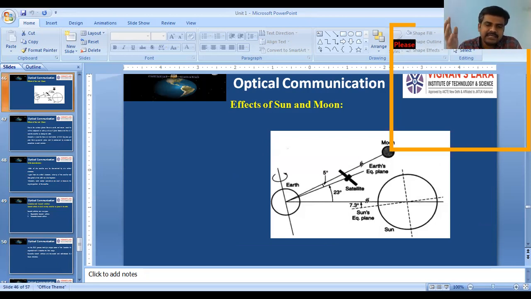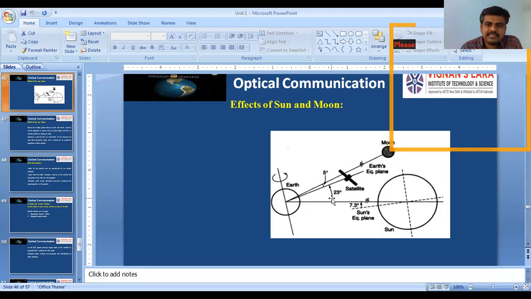The second one is effects of sun and moon. If you observe in this picture, there is Earth, sun, moon, satellite, and a few lines drawn from Earth to moon, Earth to sun, Earth to satellite, etc. Here, the sun's plane is making 7.3 degrees with the Earth's orbital plane.